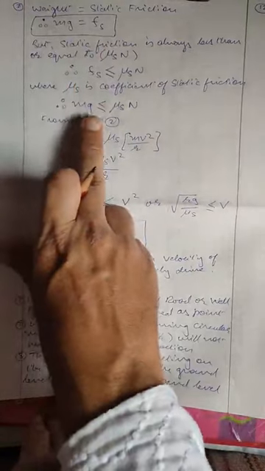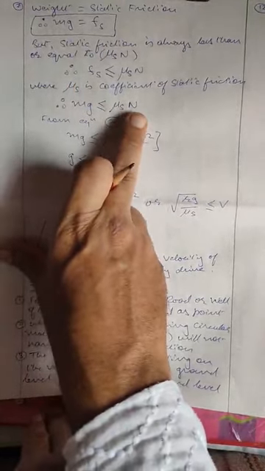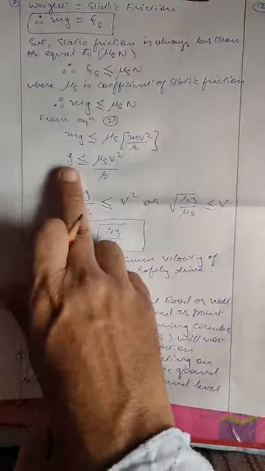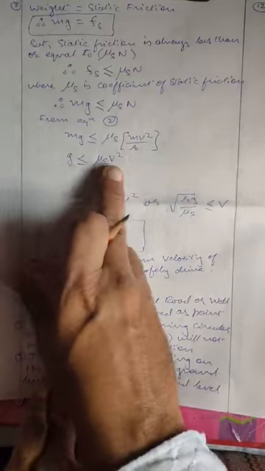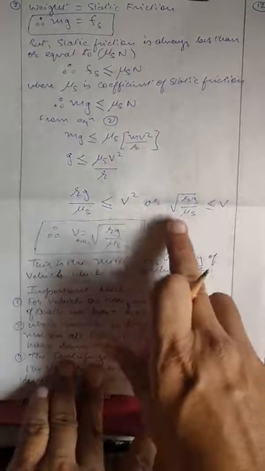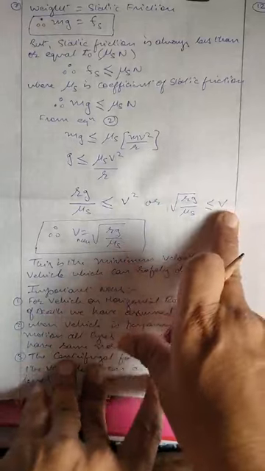So we can say, mg is less than or equal to mu s N. But what is N? We know from equation 2, it is mv square upon r. So we can get g is equal to mu s v square upon r, because m and m get cancelled. Or v square is equal to rg upon mu s, or under root rg upon mu s is equal to v.